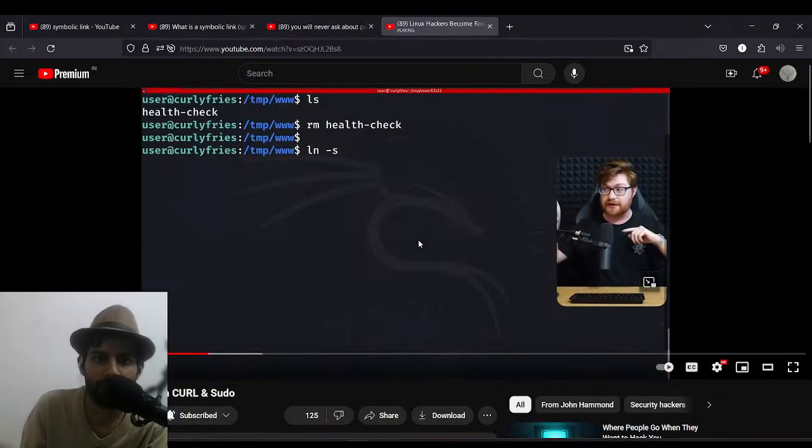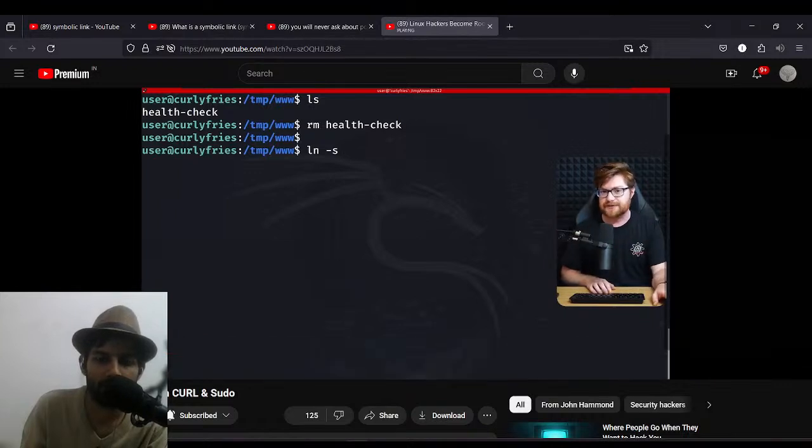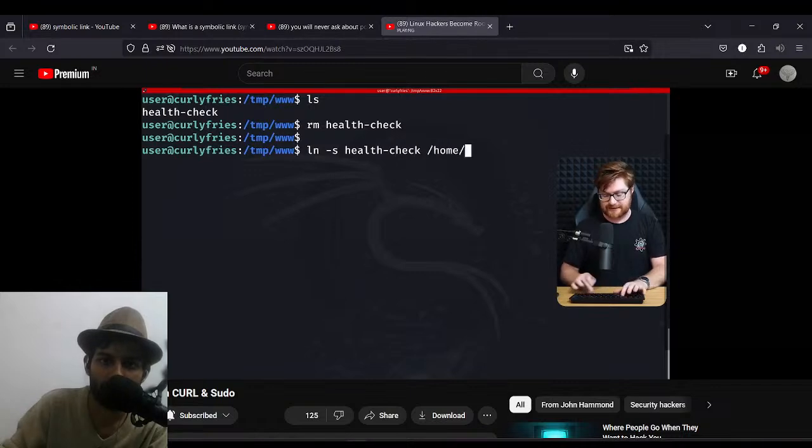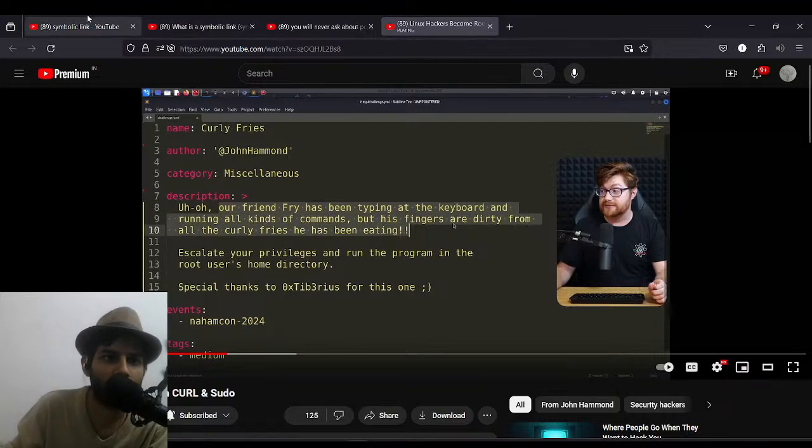It creates a file that will point to another file. This is what I had intended for you to be able to do, to actually get the health check file pointing to something else on the file system. If I were to create a health check based off of anything that Fry user that we knew from its server password is in home, if they're typing at the keyboard and running all kinds of